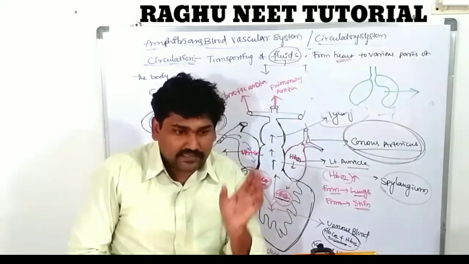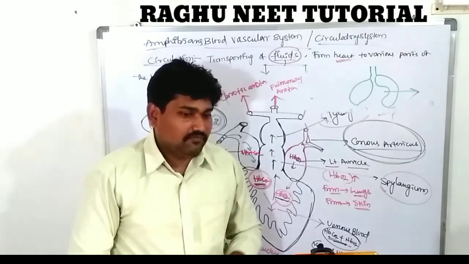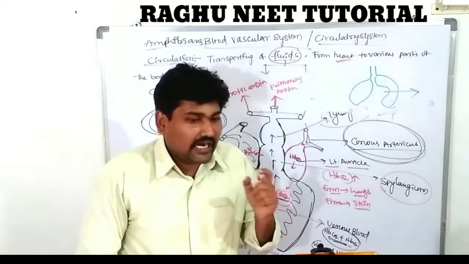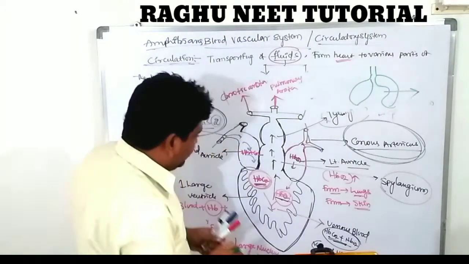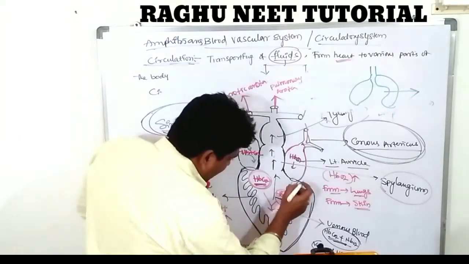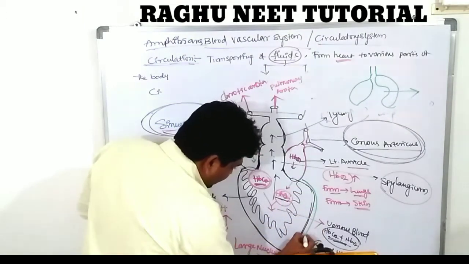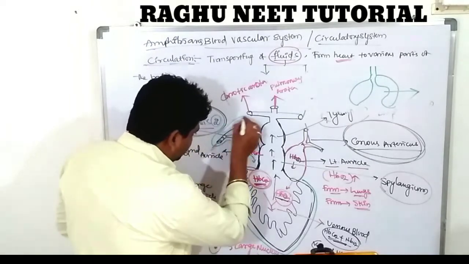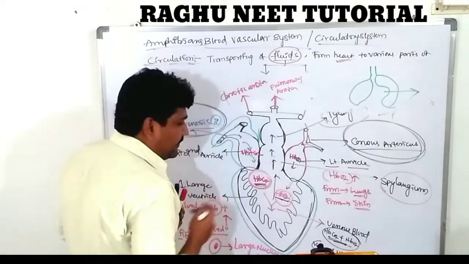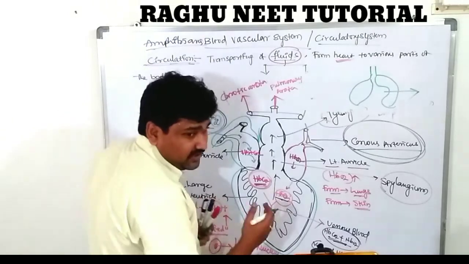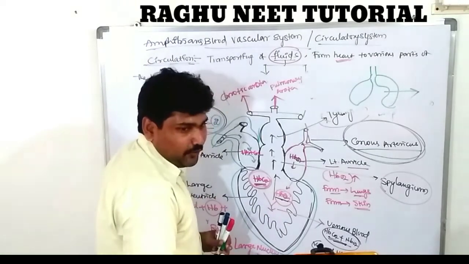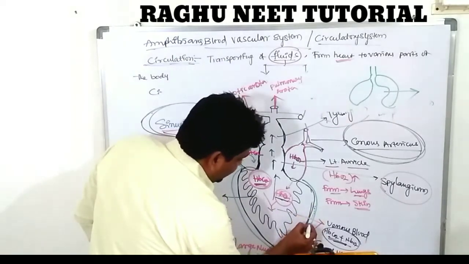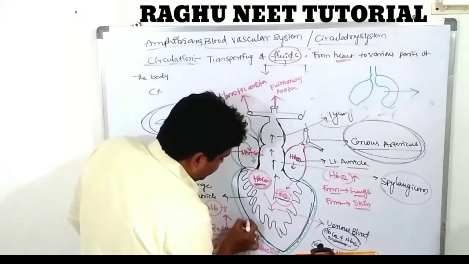Clear? The heart is completely protected by a protective membrane called the pericardial membrane. The heart is covered by the outermost covering membrane, known as the pericardial membrane. In between the pericardial membrane and the heart there is a fluid. That fluid is called the pericardial fluid.